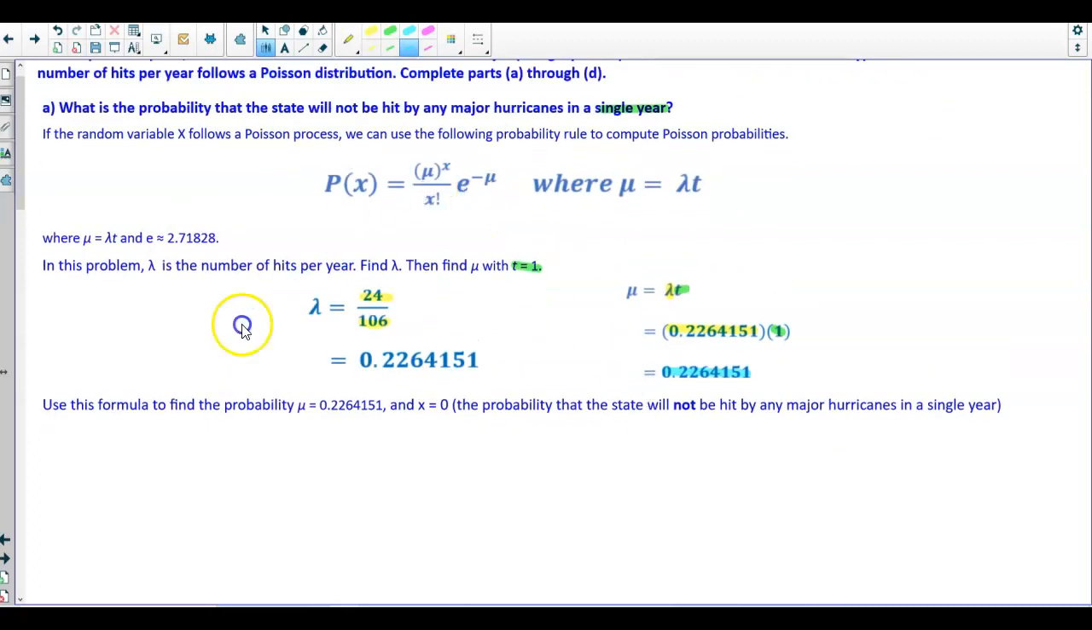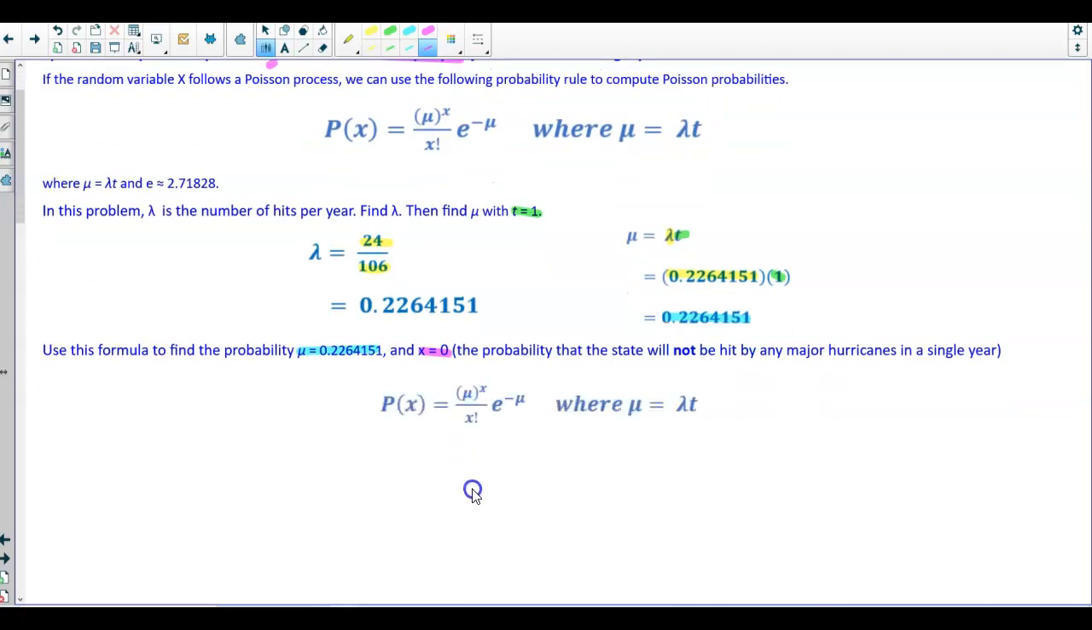Okay, so now we're going to use this formula to find the probability when the mean is 0.2264151, so we know that that's what represents the mean. Now, what does the value of x represent? Well, x represents 0 because it's saying in the question, what is the probability that the state will not be hit by any major hurricanes? That means that x is going to equal 0. So now, using this formula, we're going to plug in our values, knowing that the mean represents the number that we found, and x is going to represent the value of 0.